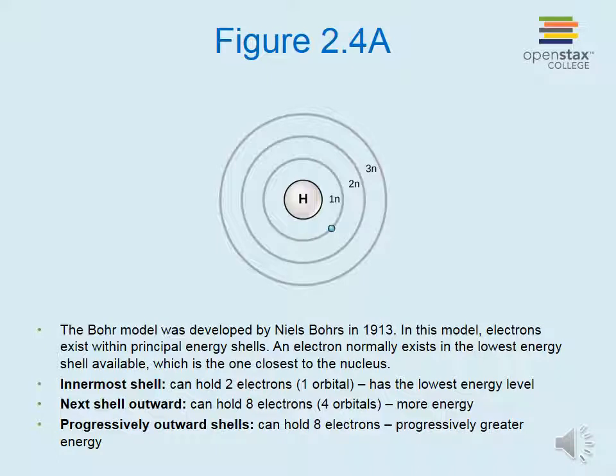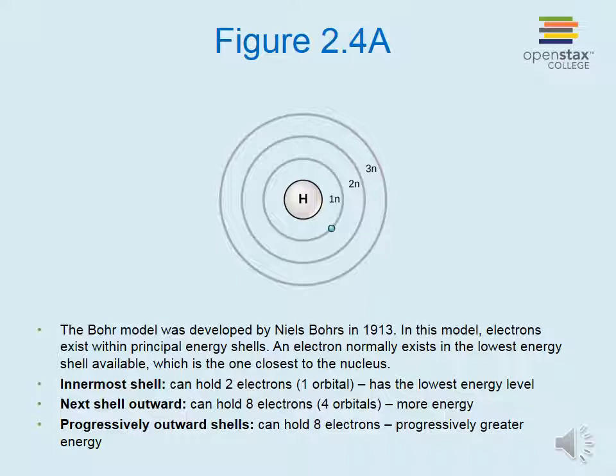The Bohr model was developed by Niels Bohr in 1913. In this model, electrons exist within principal energy shells. An electron normally exists in the lowest energy shell available, which is the one closest to the nucleus. The innermost shell, represented by 1n here, can hold up to two electrons, so it has one orbital. Remember that each orbital can hold two electrons.